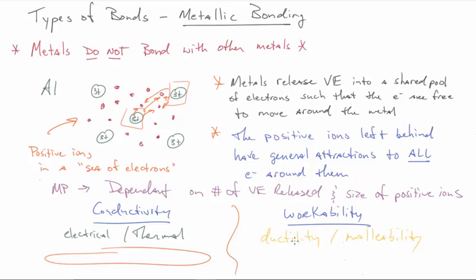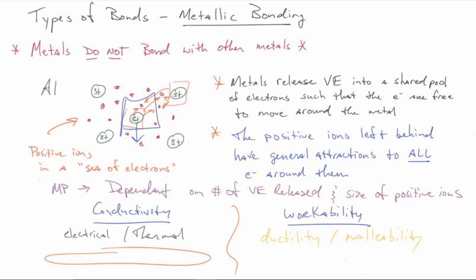And so it should make sense if I'm going back up here on my drawing that if I wanted to, if I was looking at this one, I could physically, with force, push it in between the other ions, all right? And that has to do with workability. So where conductivity was based on the electrons, workability is based on the fact that those positive ions, I can actually push them and slide them between and by each other because there's no directional bond there, all right?